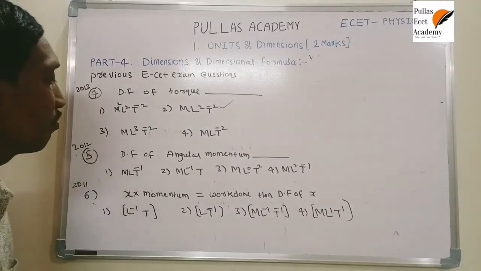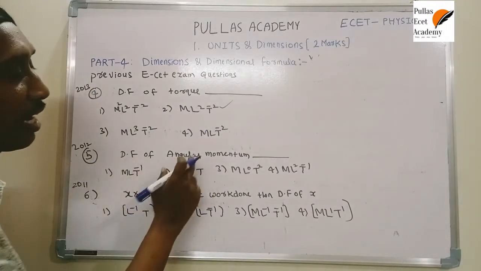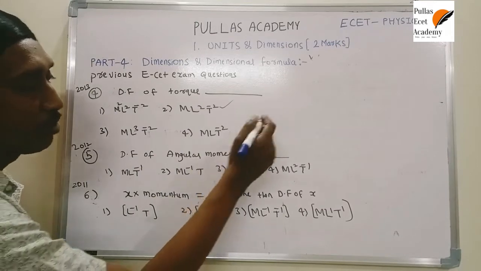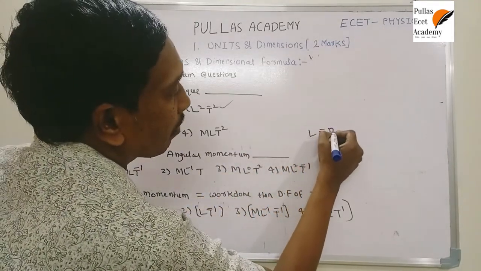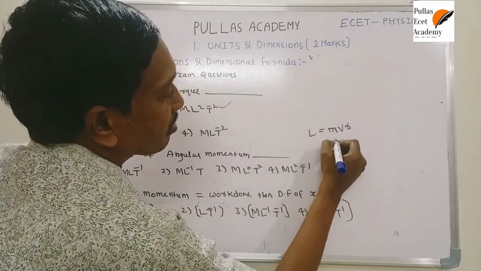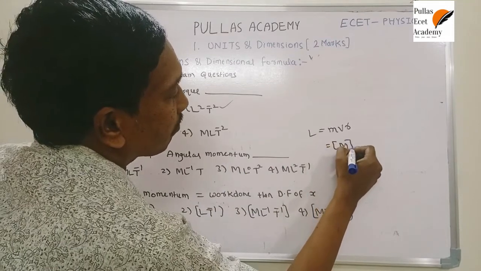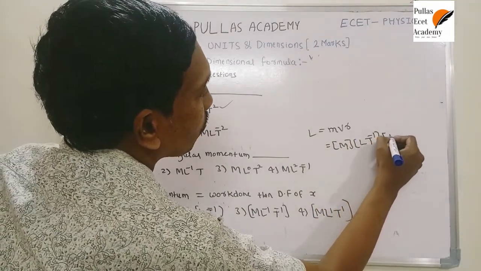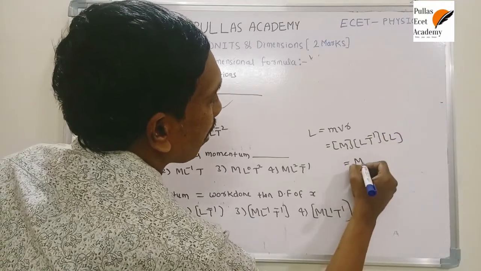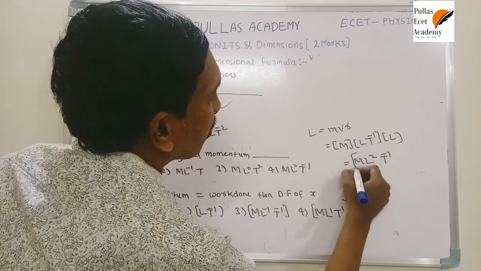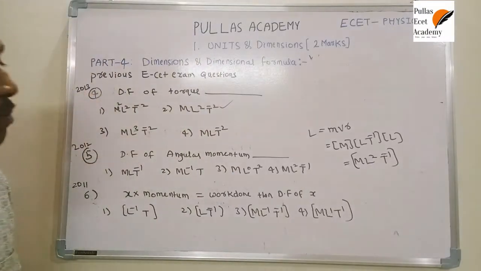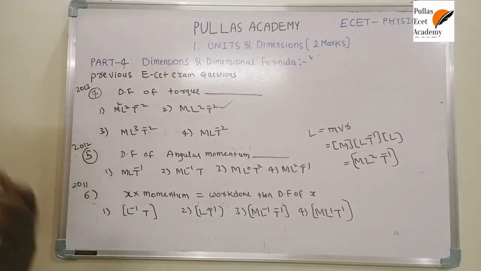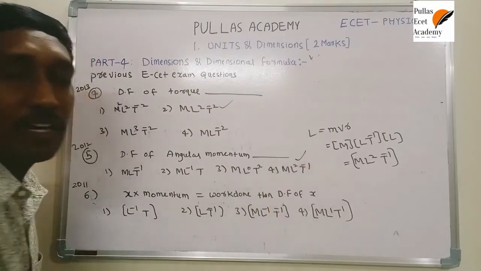In 2012, the dimensional formula of angular momentum. We know the procedure. Angular momentum formula is m v r. So the dimensional formula of mass is M, velocity is L T^-1, radius is L. So what is the dimensional formula? That is M L^2 T^-1. So the dimensional formula of angular momentum is M L^2 T^-1. This fourth option is the correct one.